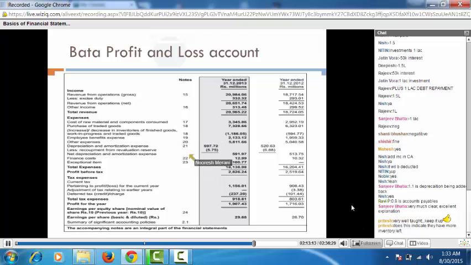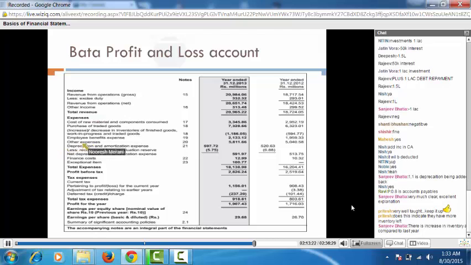So the notes to account will give you the explanation of each and every item. So I'll show you some notes also. But this is the basic outline of a P&L statement which we just discussed. So there are other expenses. There is depreciation, and you have finance costs, which is nothing but the interest costs. You have some kind of exceptional items. Generally, companies give exceptional items when they believe that this item is not going to be repeated in future. So this is an exceptional item. I'll show you this item also in this presentation. So this is what a normal P&L statement looks like, and it ends here, profit for the year.